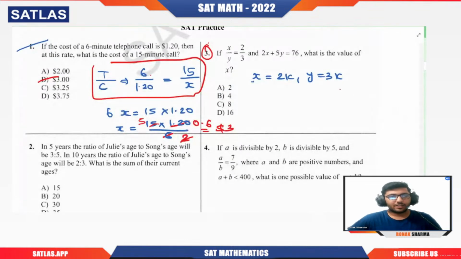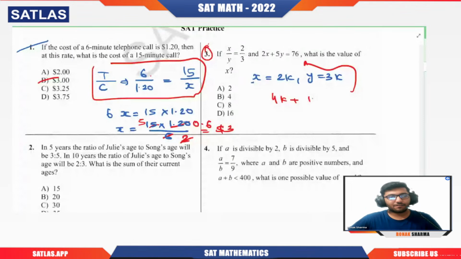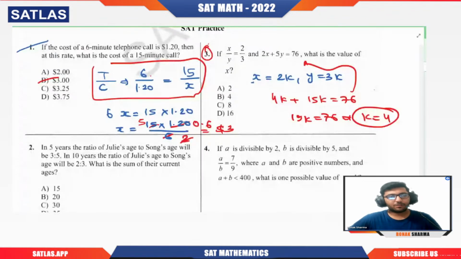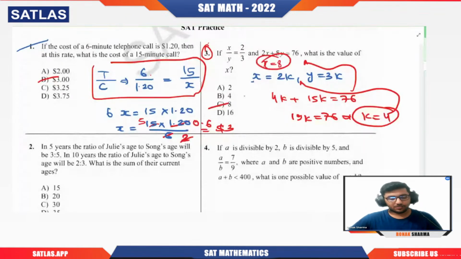If I put it here, what I will get: 2 times 2k, that is 4k, 5 times 3k, that is 15k, is equal to 76. From here 19k is 76, and you should know that k should be 4. If I put it here, 2 into 4, that will be 8. So x is 8. Got it? So definitely 2 is not correct.